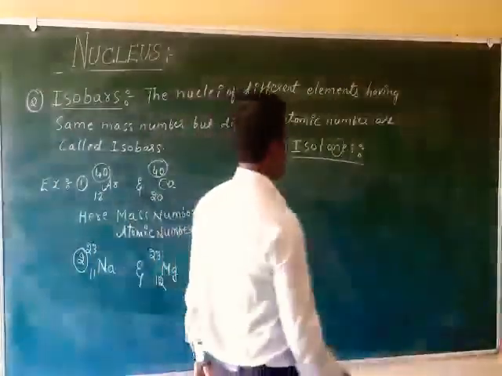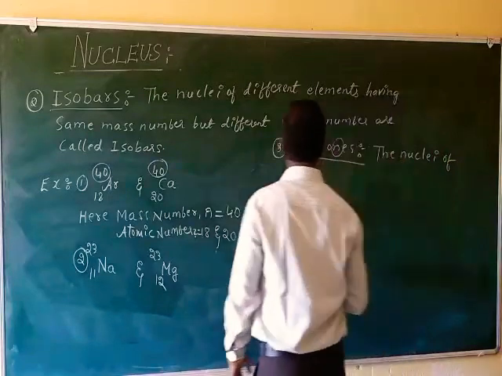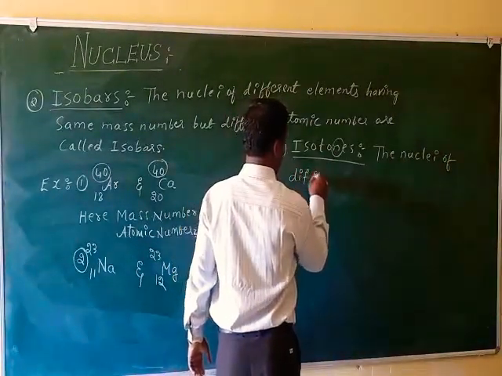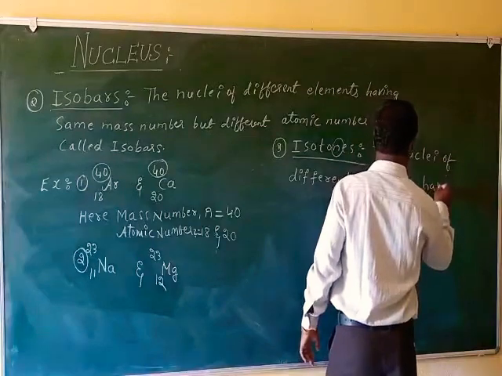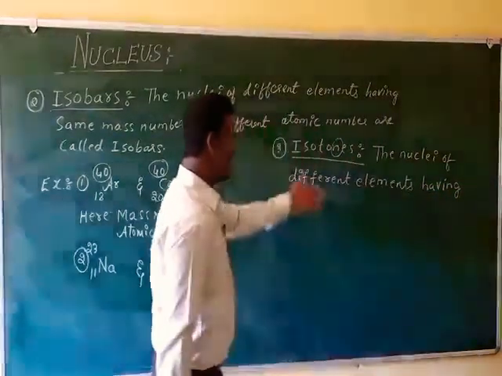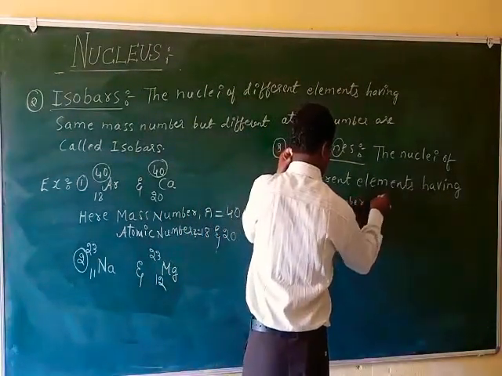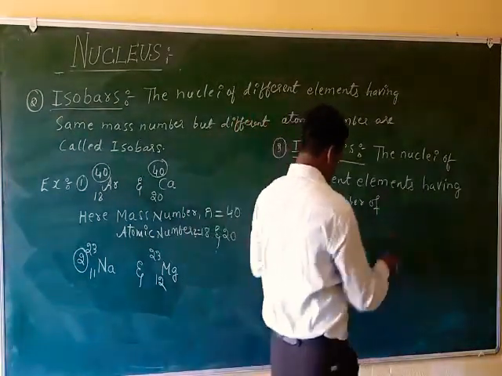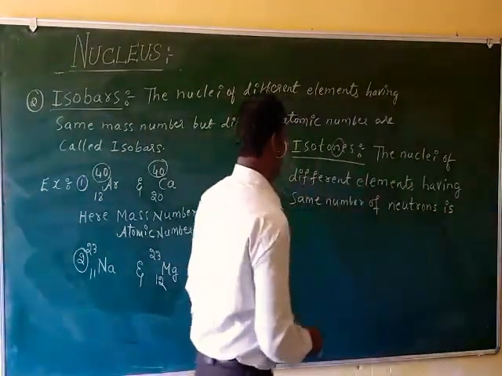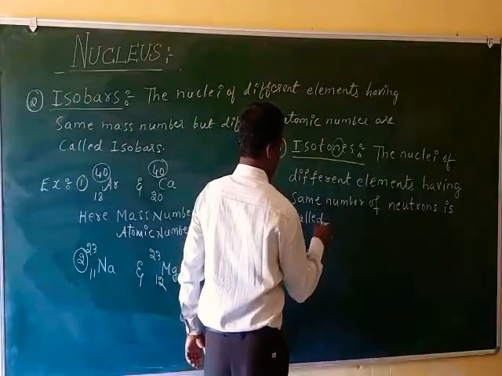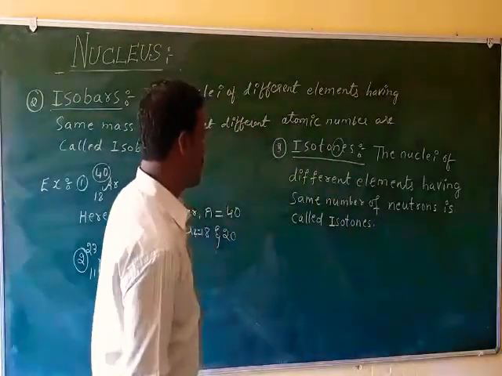So the nuclei of different elements having the same number of neutrons are called isotones. Same number of neutrons is called isotones.